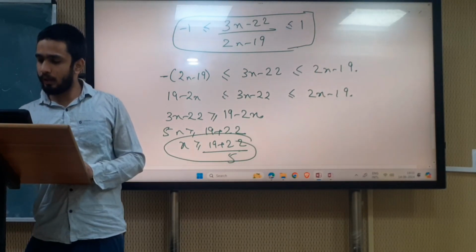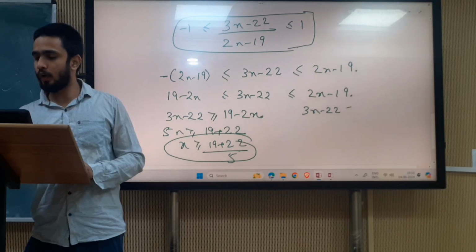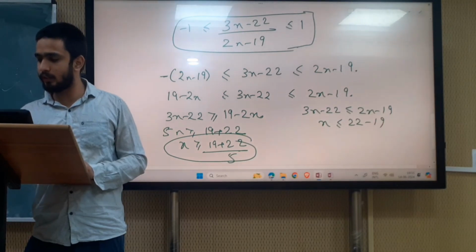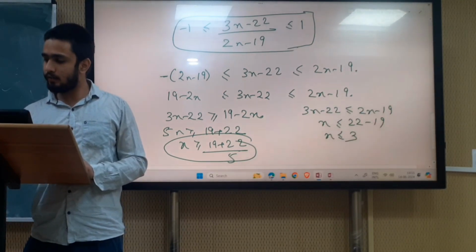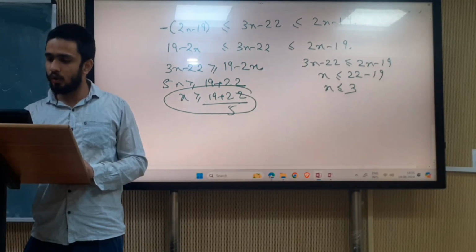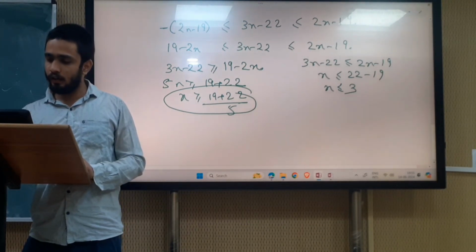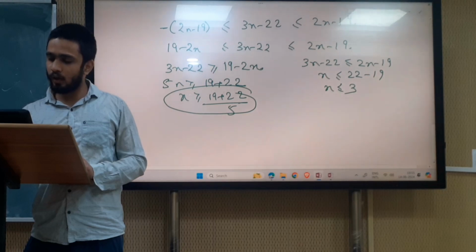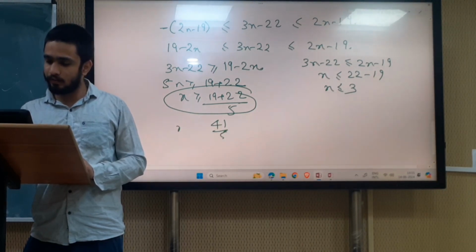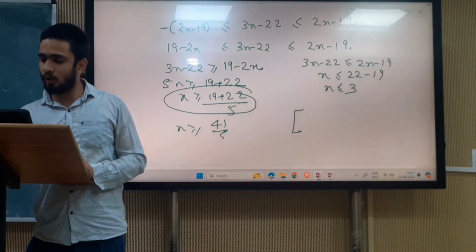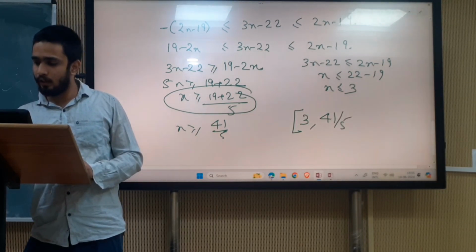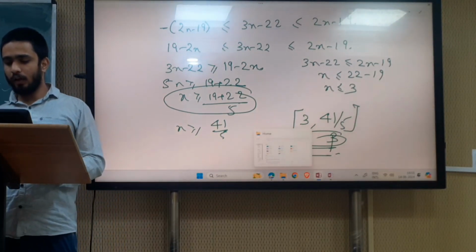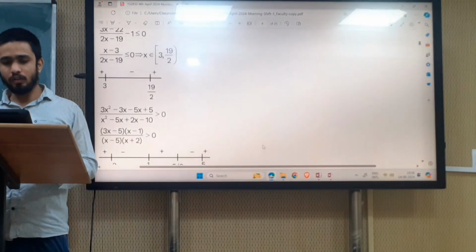And from 3x minus 22 less than or equal to 2x minus 19, x is less than or equal to 3. So x lies from 3 to 41 by 5. This is alpha, this is beta. Now we can tell the answer.